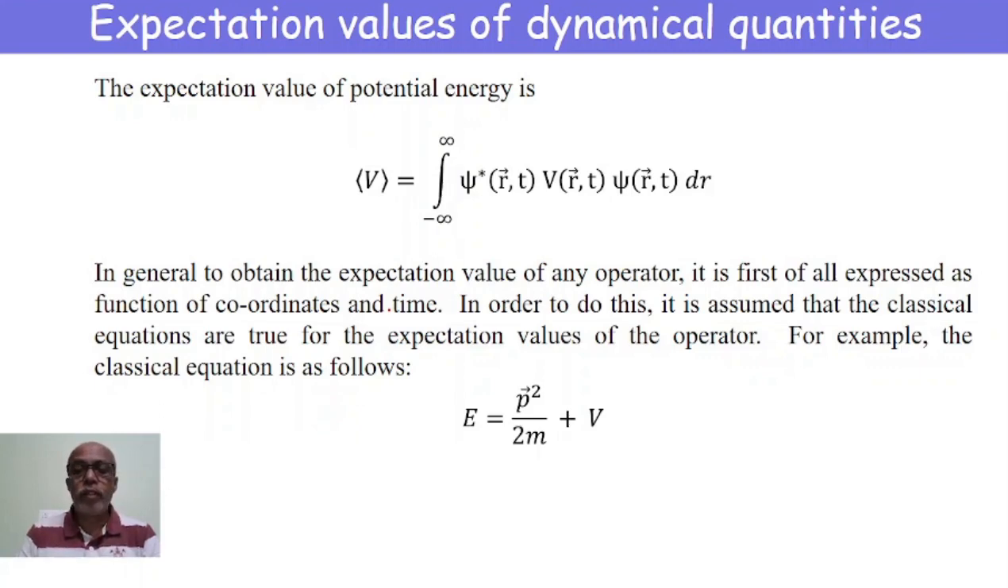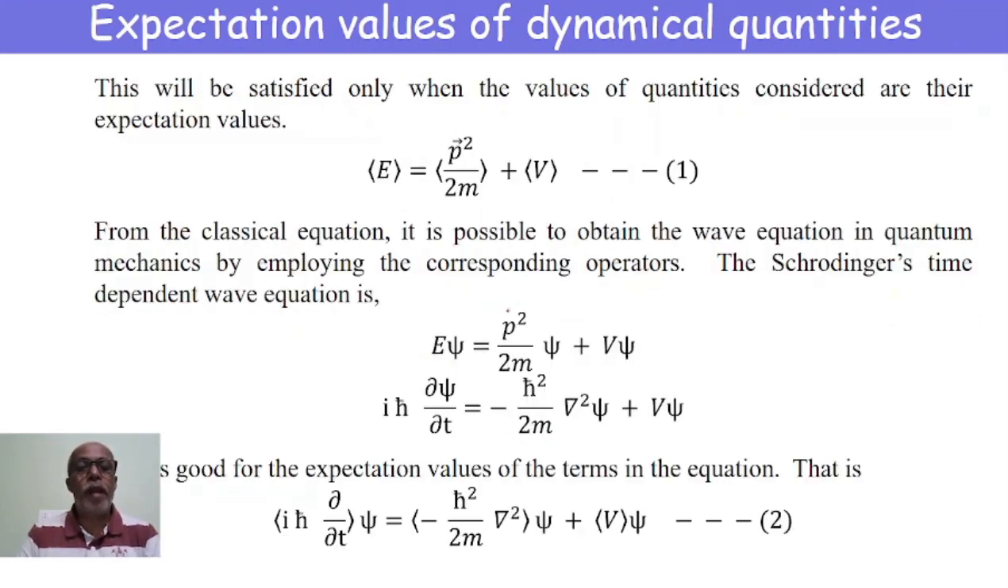Again, by considering the classical equation for energy, E equals p square by 2m plus V, where p is the momentum, V is the potential energy and m is the mass of the particle, and applying expectation values, we get the expectation value of energy equals the expectation value of p square by 2m plus the expectation value of potential energy V. Now by applying the Schrödinger time-dependent wave equation, we have E psi equals p square by 2m psi plus V psi.